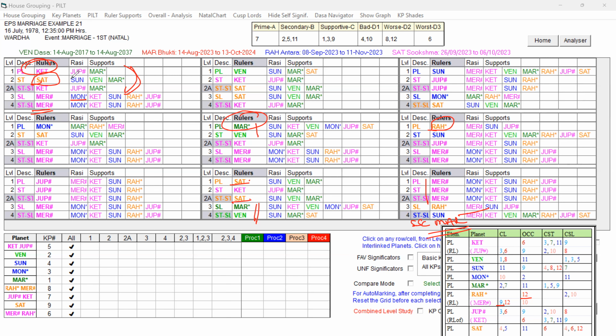So where Ketu Dasa, Mercury Buddhi is supportive for the second marriage for two reasons. One reason is the important key planet Mars is playing a role, and Sun is playing a role, and Venus is playing a role in supports, and Mercury is the ninth lord which is ruling the Dasa Lord, and absence of the Saturn in its rulers. Even in support, Saturn is not present. I think we're able to understand.